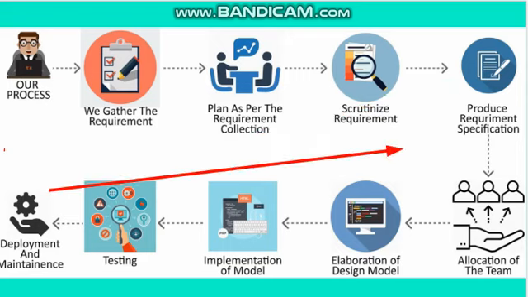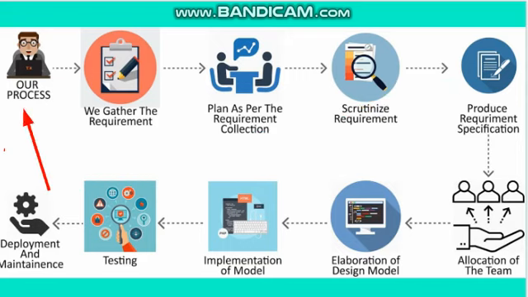Right? After all these activities are carried out, once all the information or data is ready to be converted into code or for the next procedure, we go for the allocation of a team. We decide a proper team: one who can work on designs, one who can work on the code, and one who can establish the testing.